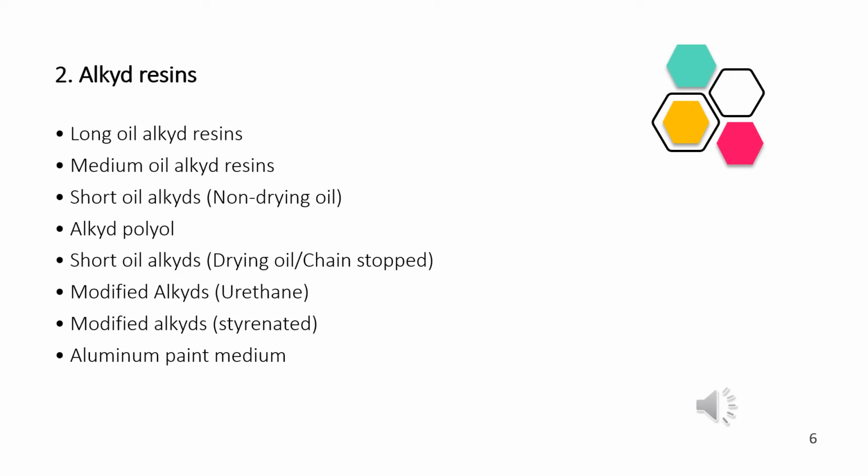They are long, medium and short oil alkyd resins. The short oil alkyd resins are non-drying oil. The short oil alkyds are also drying oil or chain stop resins.